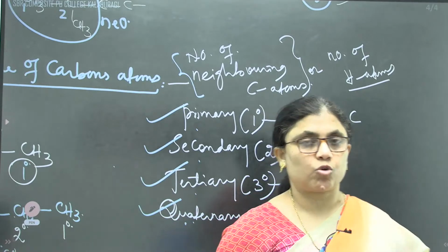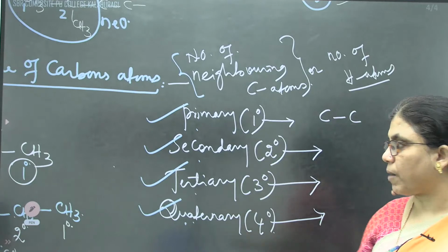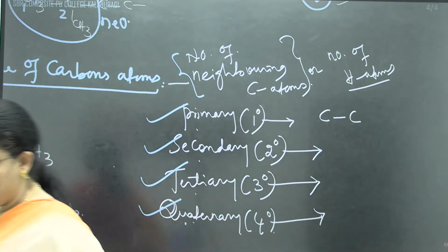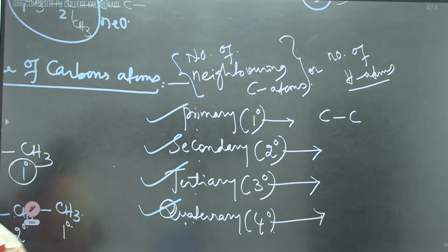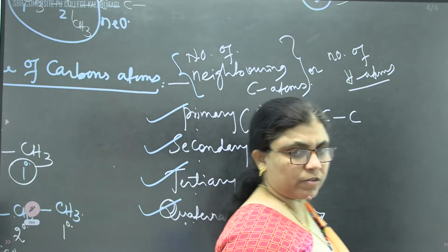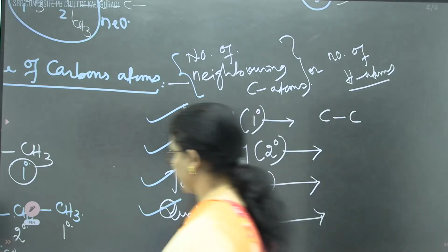Many times they have asked this question in the theory paper also, for 1-2 marks, as a bit in part D. At that time 3-4 molecules will be given over there, and they will ask you to identify which carbon atoms are primary and which carbon atoms are secondary. Some 2-3 questions are there. After those questions, we'll move to methods of preparation, children.